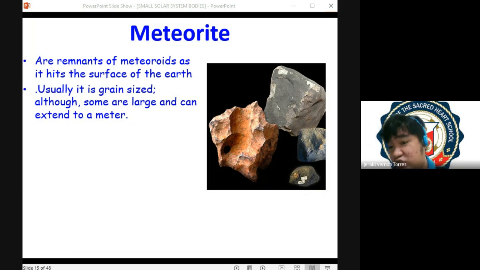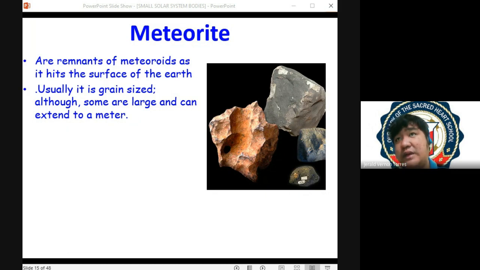They use techniques to locate the meteorite as a fall, and in that case, you call that meteorite a fall.